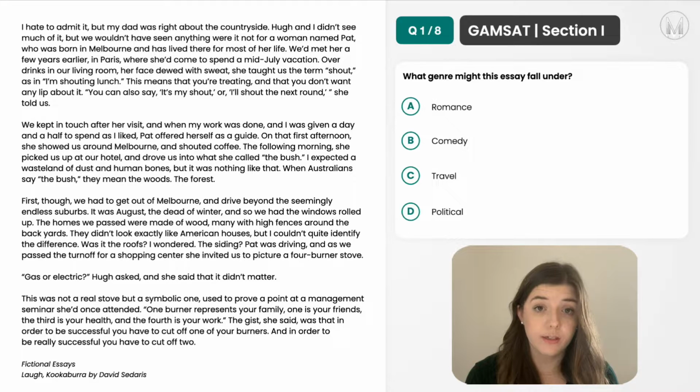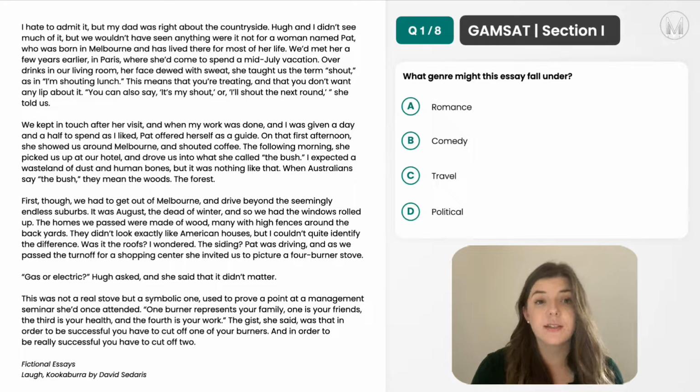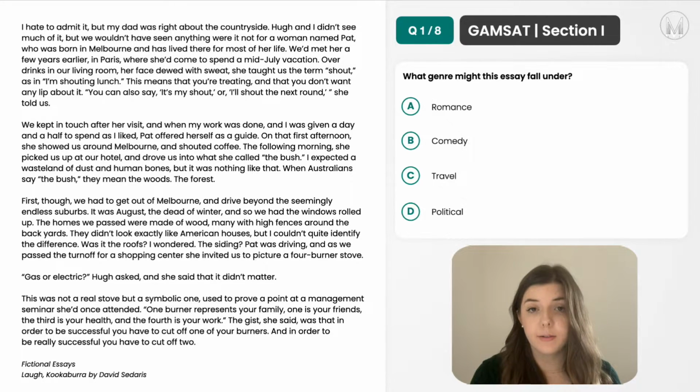So if we read question 1, what genre might this essay fall under? So as I mentioned earlier, it's a good idea just to always be thinking about the genre or type of essay it might be whilst you're reading through it. So we're given a list of typical, quite common genres. So if we go through them and see which one best fits this piece.